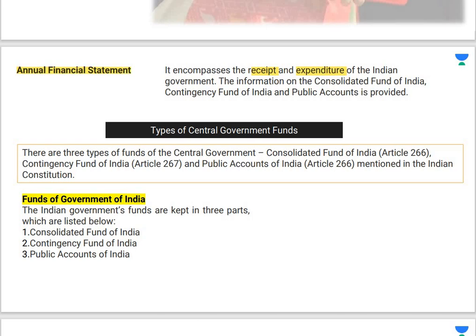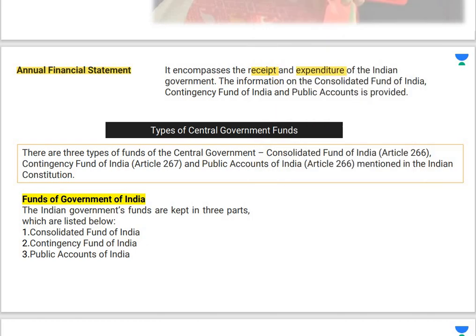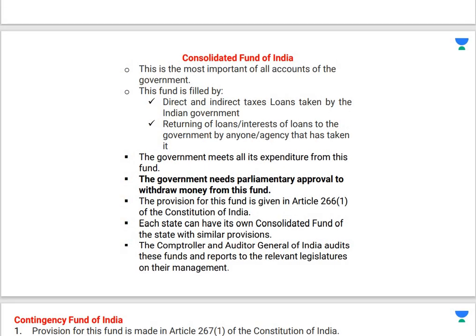So let us first understand what are the types of central government funds, then only we can move further. तभी उसके बाद हम आगे बढ़ सकते हैं. So there are basically three kinds of funds of the central government. Consolidated Fund of India, regulated by Article 266. Contingency Fund of India, regulated by Article 267. Public Accounts of India, regulated by Article 266. So these are the three kinds of funds which are a part of your government budgeting system. Now let us understand each one of these. Let's start with the Consolidated Fund of India.